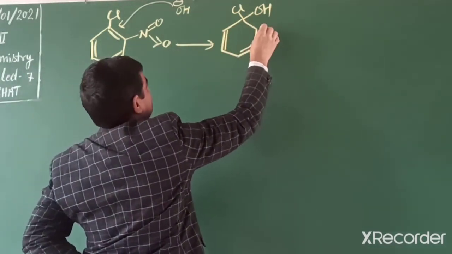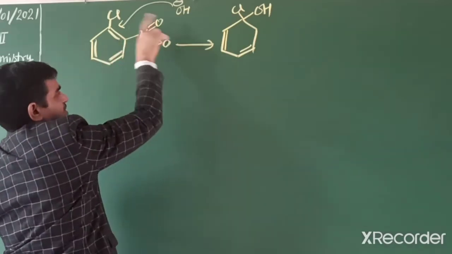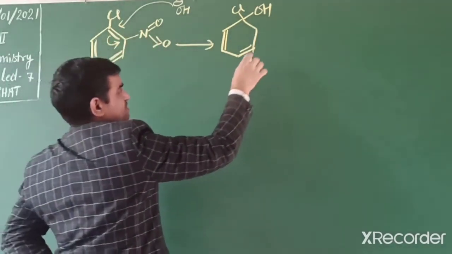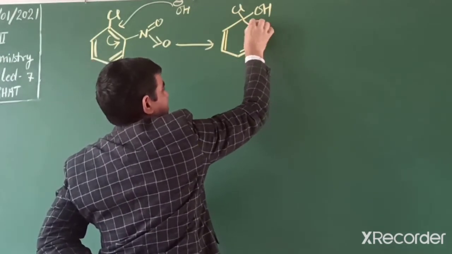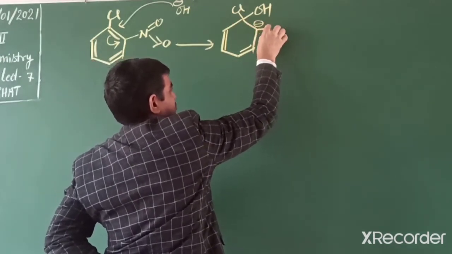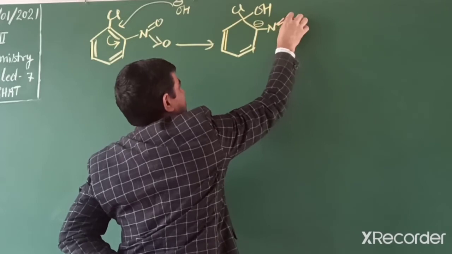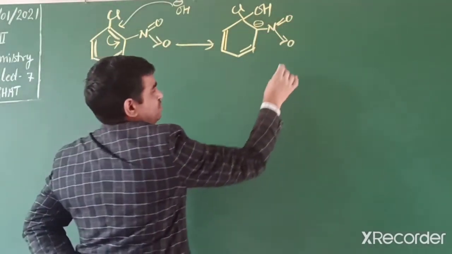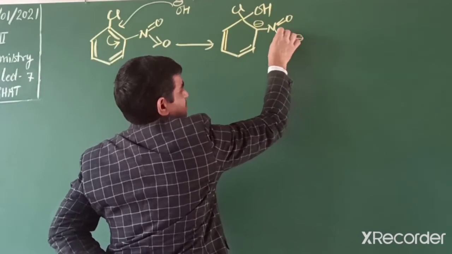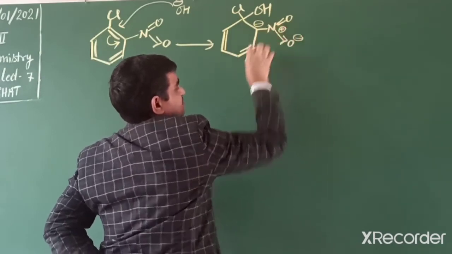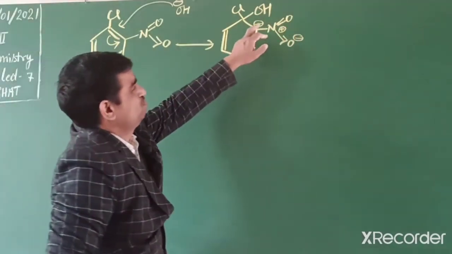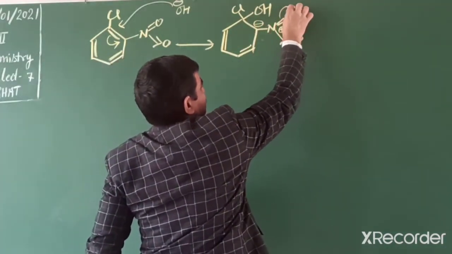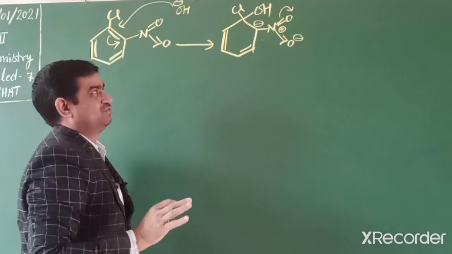Further, this pi electron moves towards this carbon side, so it bears a negative charge, and here nitrogen is attached as a withdrawing group. So this nitrogen bears positive charge. So this electron moves towards this side, and easily this oxygen further removes the electron.